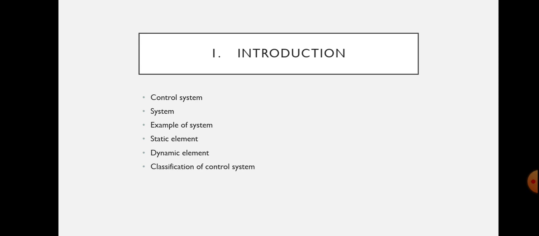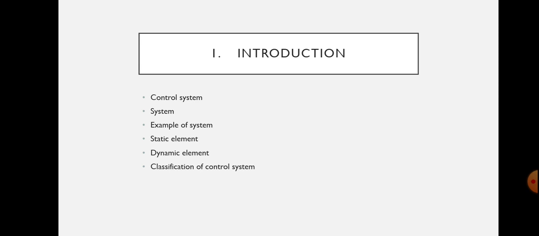Let me give one example of a system. If we are considering a car's engine, it is a system, and in the case of the engine, its elements are the carburetor, the ignition, the crankshaft, etc. If we are considering a higher level, we can consider the car itself as a system. In that case, the engine can be considered as an element.